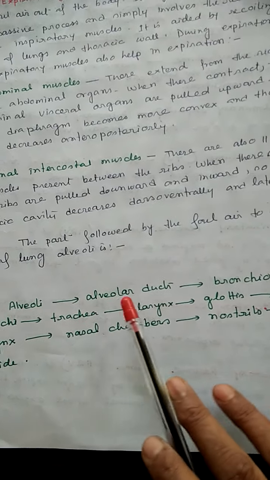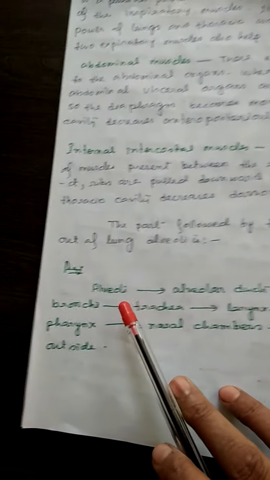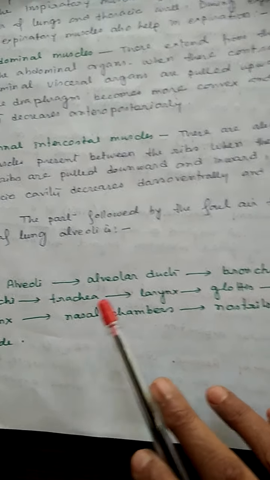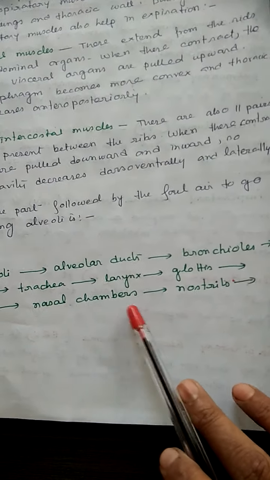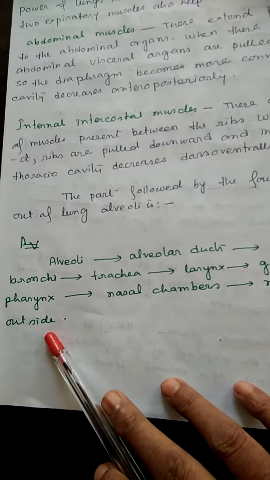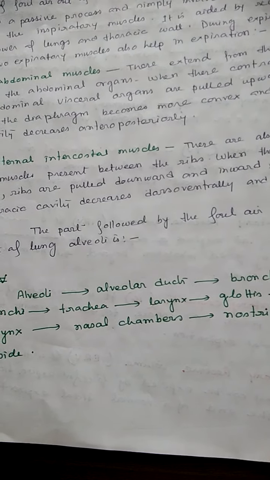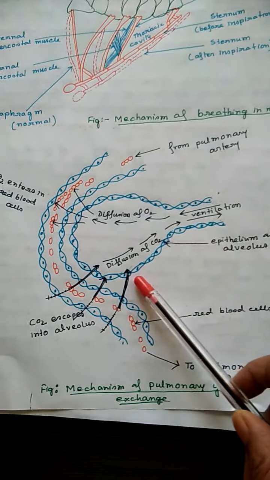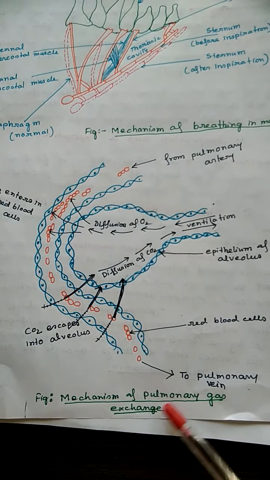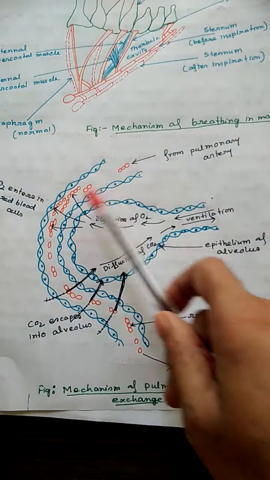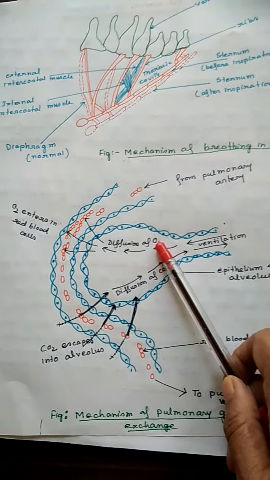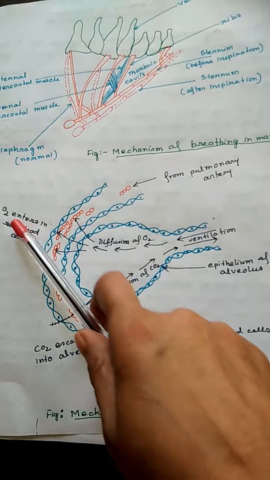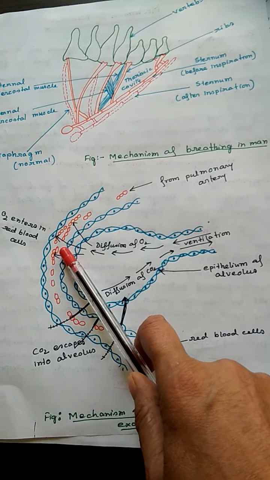The main pathway is from the alveoli to the alveolar duct, bronchioles, bronchi, trachea, larynx, glottis, pharynx, nasal chamber, and nostril, and then the air comes out. This diagram shows the mechanism of pulmonary gas exchange inside the lungs. By diffusion, oxygen enters the red blood cells from the pulmonary artery, and carbon dioxide enters the lungs and then passes out through the nasal cavity.